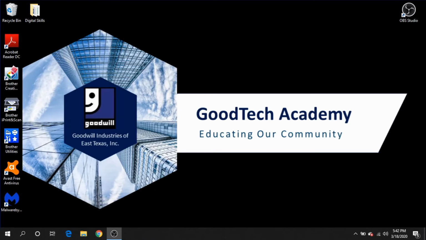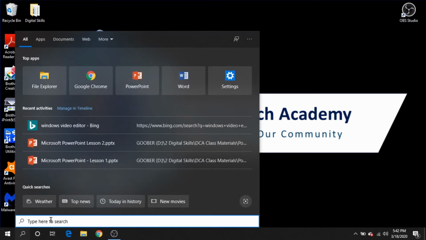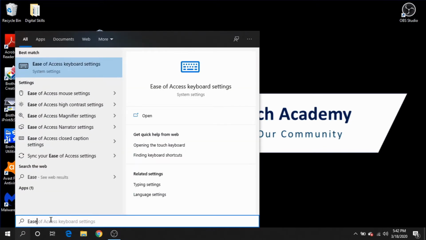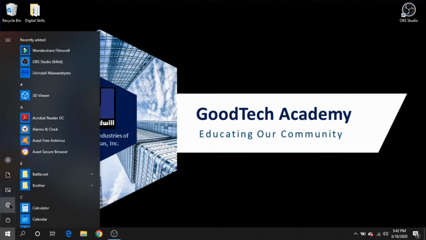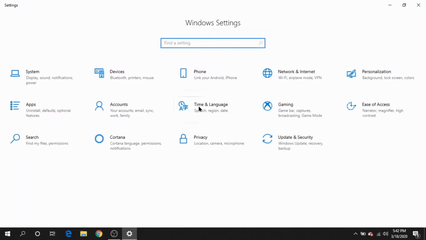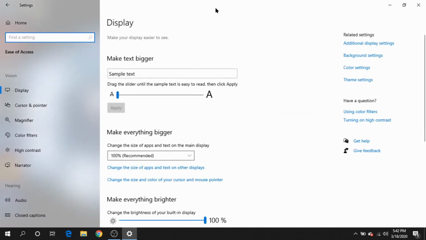So ease of access has multiple ways that you can access it. The first one being to type here in search, where you can just easily type ease, and you get all your different settings here that you can click on and then go to. The official way though is to come to your start menu, settings, and then once it loads, over here on the right hand side is ease of access. Now that we're here at ease of access, we see that there are quite a few selections of settings that you can affect here on the left hand side.